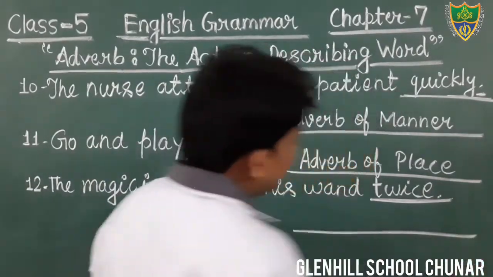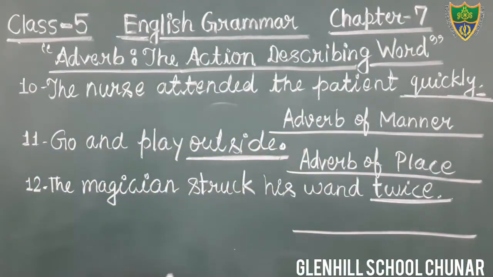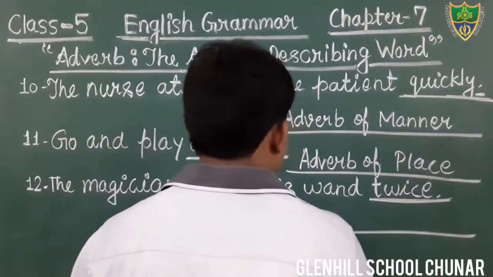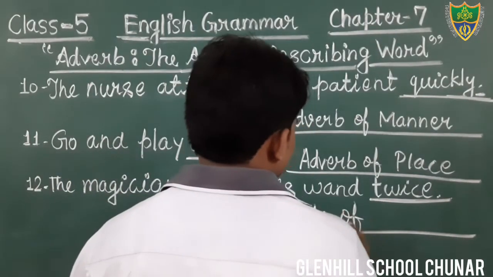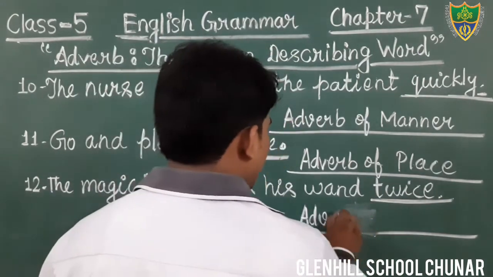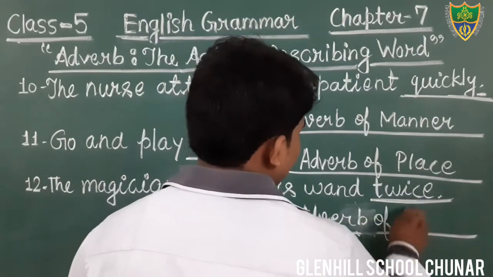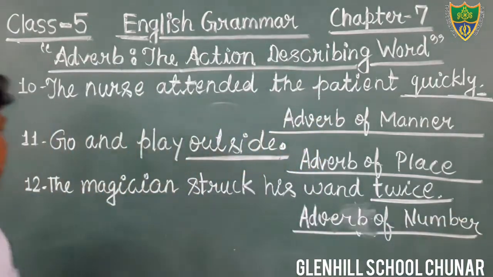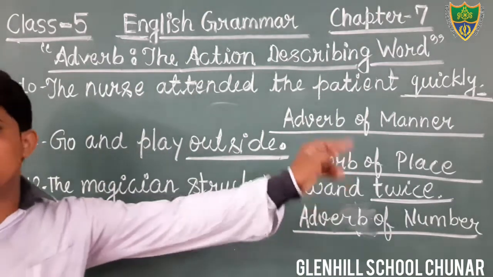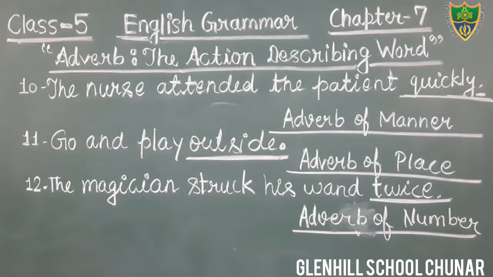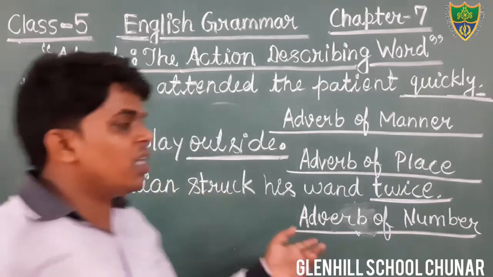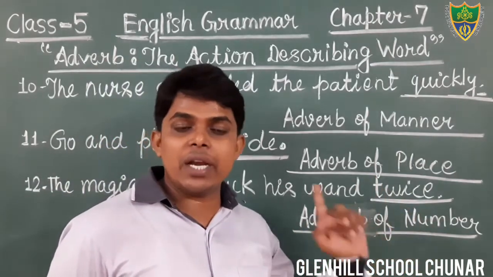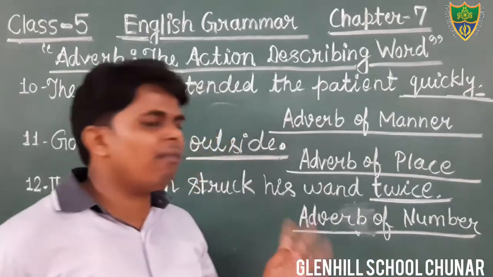You can fill in the blank. In the blank you can write adverb of number. You can write the complete words, adverb of number. Okay, so just see. The magician struck his wand twice. In this sentence, the word twice is an adverb. And what kind of adverb? Adverb of number. Okay, students? In this sentence, the word twice is an adverb, and it is an adverb of number.